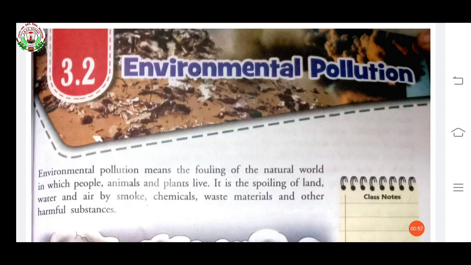Pollution means the presence in the environment of a substance which has harmful or poisonous effects. Again, pollution means the presence in the environment of a substance which has harmful or poisonous effects. Okay, I hope you understood this topic.